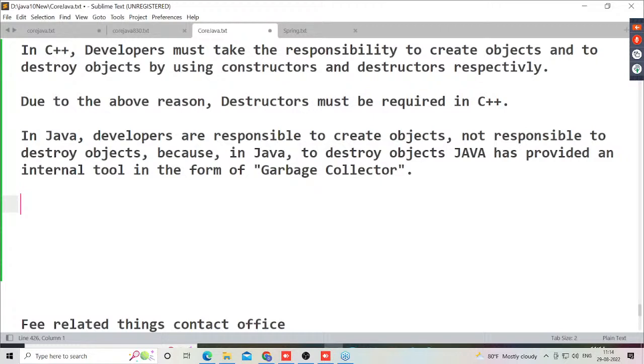All of you get my point or not? If you send a request to the garbage collector to destroy this particular object right away, yes, it is ready to destroy that object. Even if we are not sending that request, the garbage collector may destroy that object after a few minutes or at least at the end of the program. So definitely the garbage collector can listen to our word. All of you get my point or not?